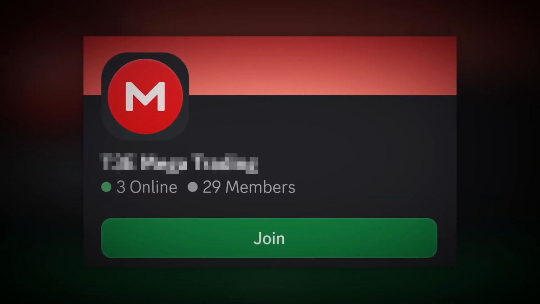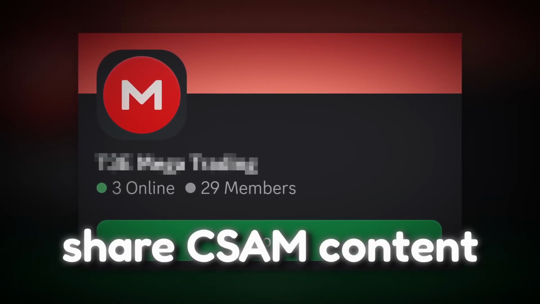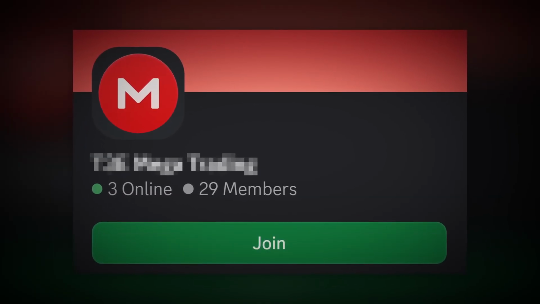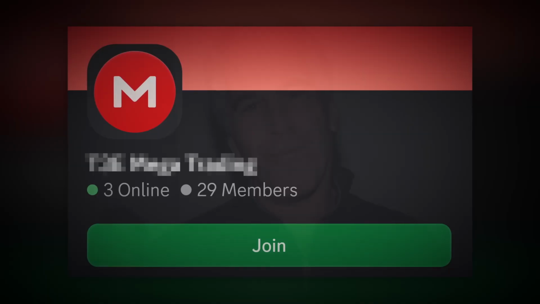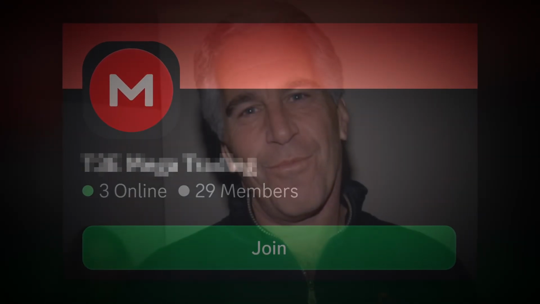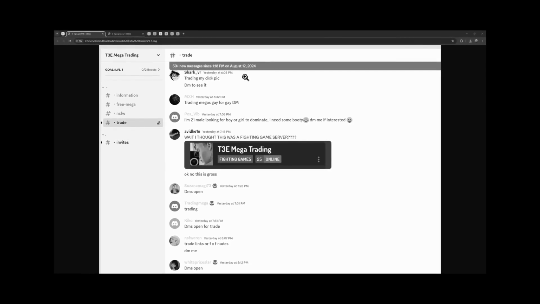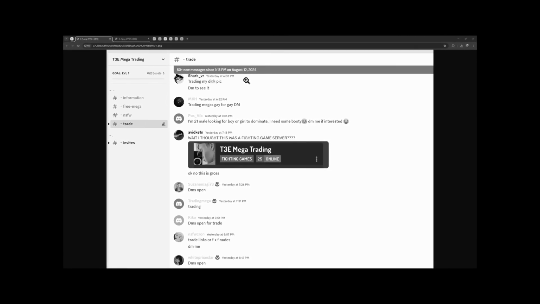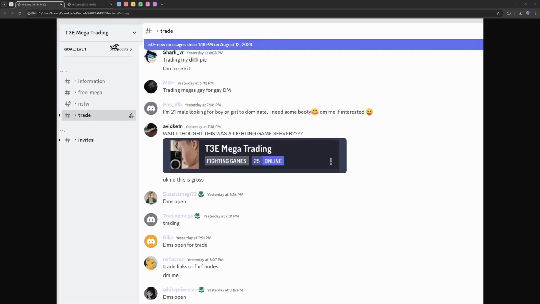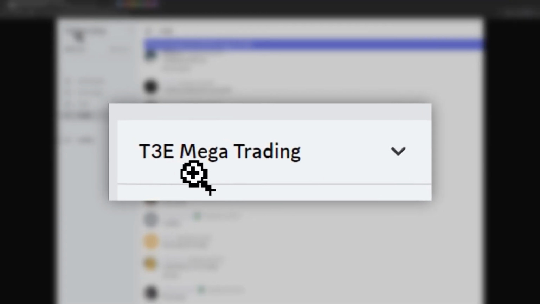There were Discord servers that would share CSAM content, but these were hidden in very dark web forums. You would have to be a predator to find these servers. And they would look a little something like this. Now, this is not exactly the server. To find those, you genuinely have to be a predator, but this is sort of what it was like. This is a Discord server called The Mega Trading.